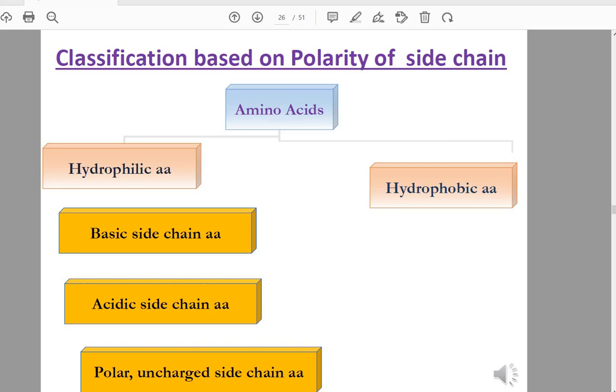Hydrophilic amino acids contain charged amino acids, which have a charge, either negative or positive.